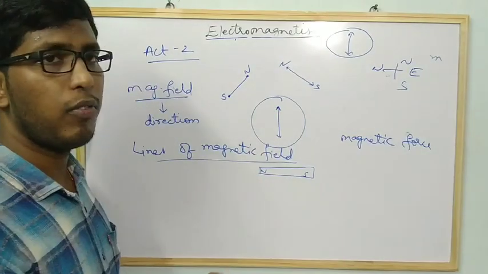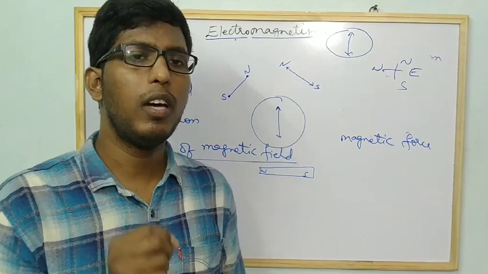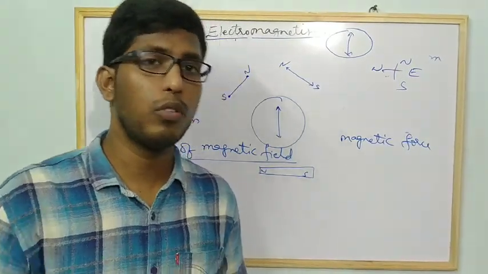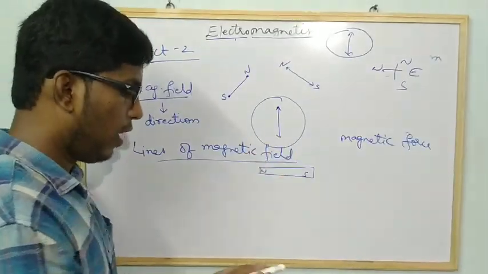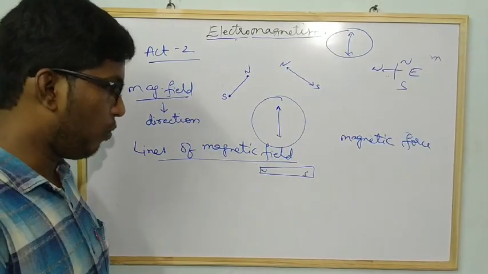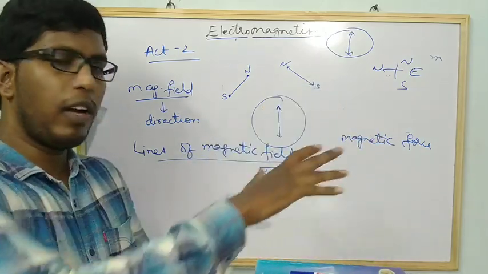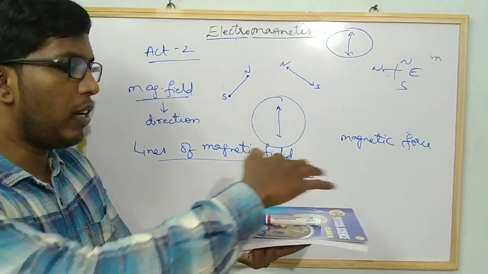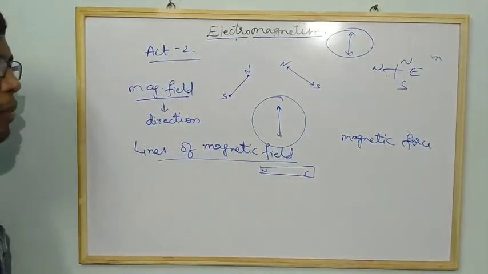So to observe the magnetic field, take a bar magnet and some iron filings, which is iron powder you can get in any shop. If you go to a stationery shop, definitely you will get the iron powder. Take a bar magnet, place it like this, and pour the iron filings on it. If you just jerk the paper, definitely you will observe the magnetic field lines surrounding the bar magnet.